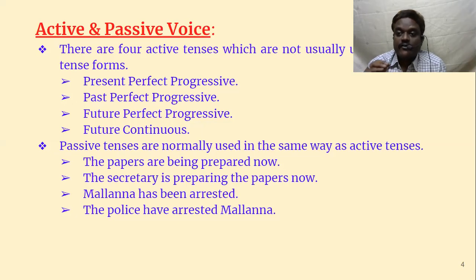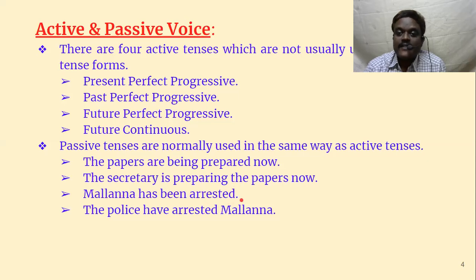As far as when we use present continuous tense, all those rules are applicable to passive continuous tense also. When do we use the past perfect tense? The same rules are applicable to passive forms also. That's why passive tenses are normally used in the same way as active tenses. The papers are being prepared now. Whenever "now" is there, we have to use present continuous tense, but it is in passive form. The secretary is preparing the papers now. This is active form.